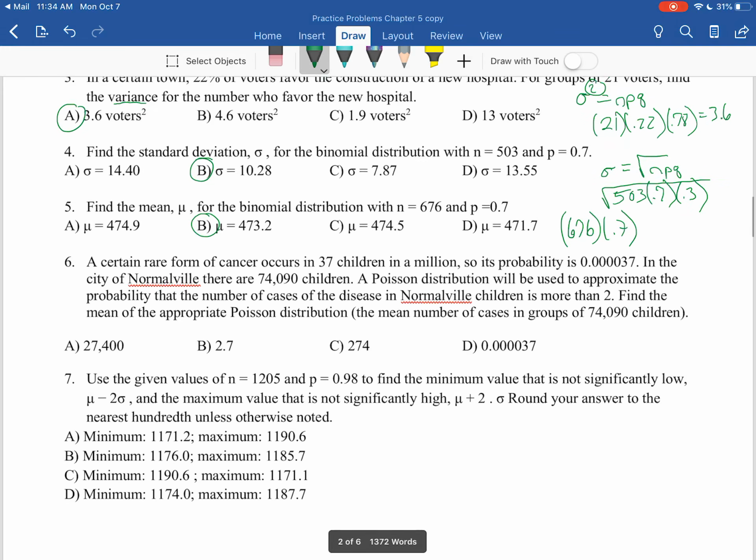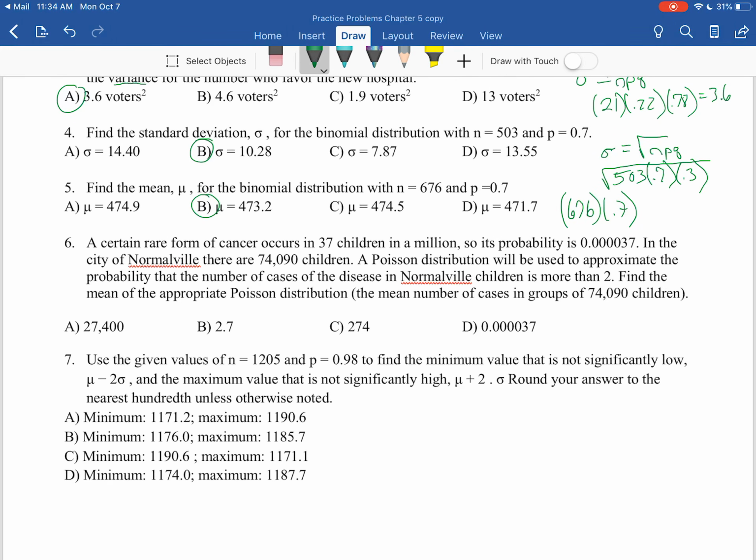Part C here. So part C, there's a big paragraph and there's a lot of things going on. But you just really need to read the very last part. What are you trying to find? In any kind of statistics problem, we want to narrow down what the question is asking us. Because then from there, if we know what it's asking us, we can look at our formula and see that we need certain values and then go look for those values. So at the very end it says find the mean of the appropriate Poisson distribution, aka, find the mean. Anytime you see find the mean, or anything that says what is the expected value, those are all mean words that we're trying to find.